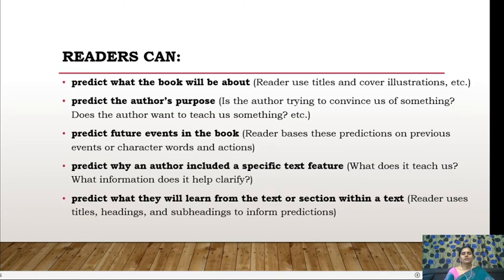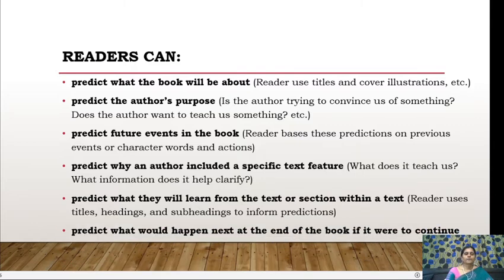Predict what they will learn from the text or section within a text. So by using titles, headings and subheadings, we try to predict what we are learning from the text or section within a text. Predict what would happen next at the end of the book if it were to continue. So these are some of the reasons why we predict when we are reading a text.